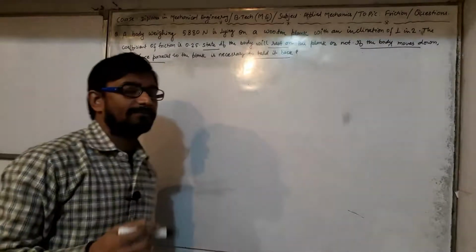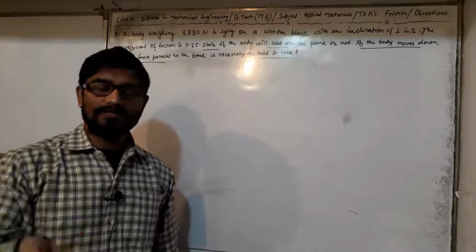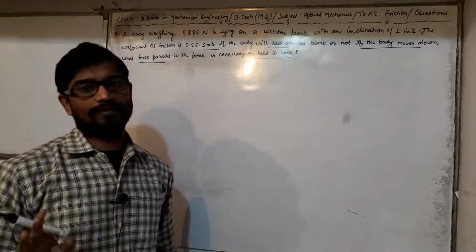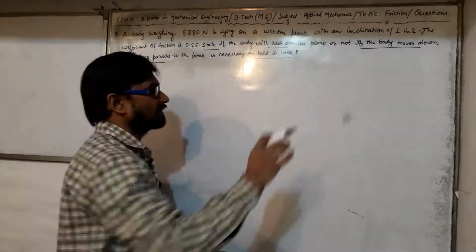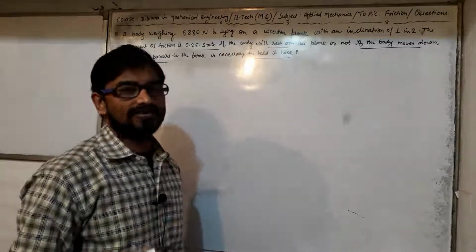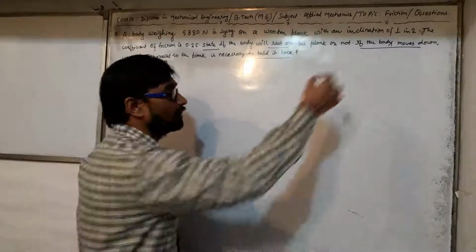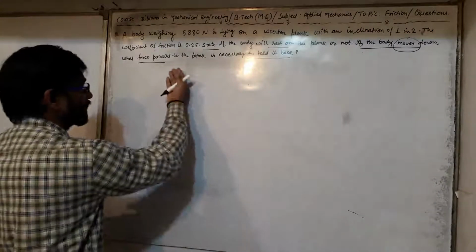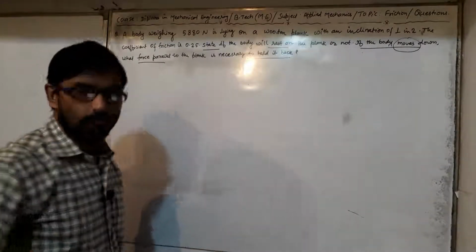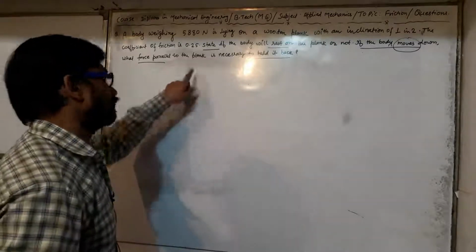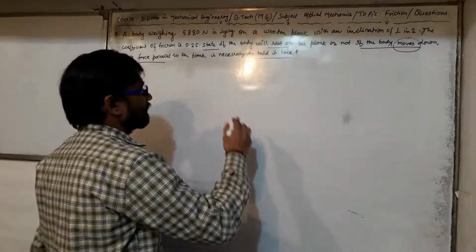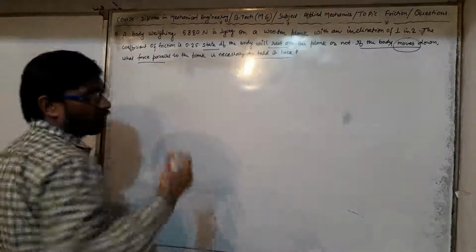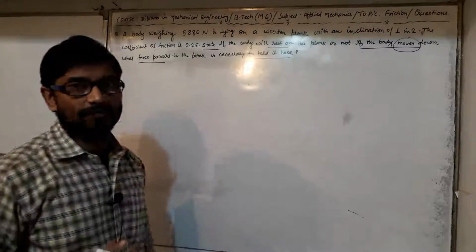So first of all, I have to check whether the body kept on an inclined plane is lying at rest or is moving either in the upward or downward direction. Obviously, if the body is not at rest, the body is moving down. If the body is moving down, then a force applied parallel to the plank is required to hold it at this position, which we have to find. So I am drawing the figure related to this question first, followed by solving it.